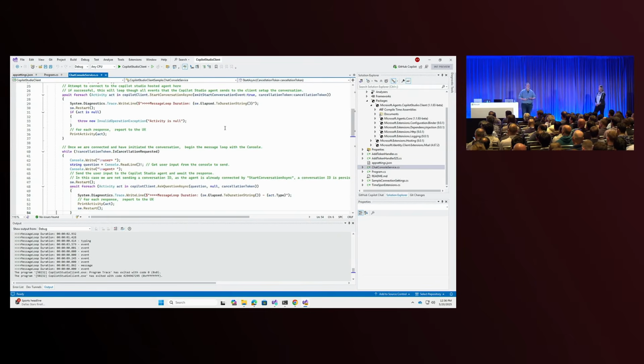The start conversation essentially allows you to initialize a new conversation or session or thread, inject your favorite term for describing concurrency for a conversation into Copilot Studio.